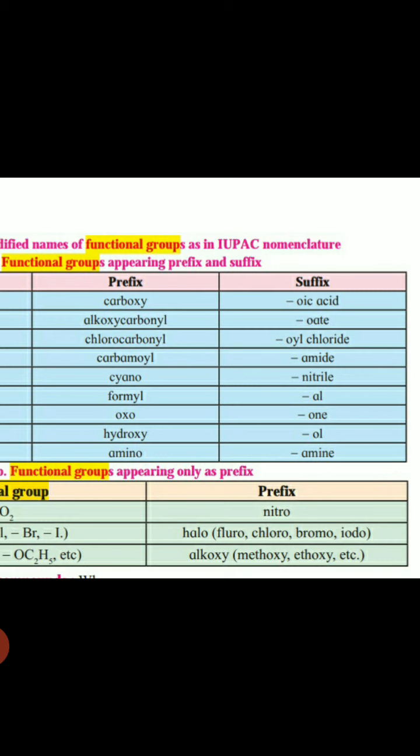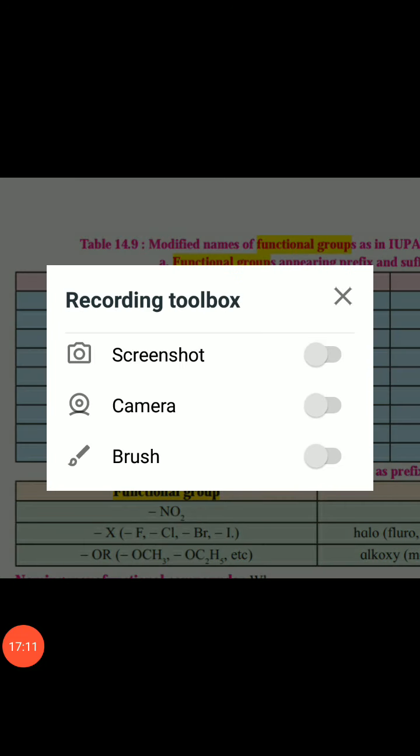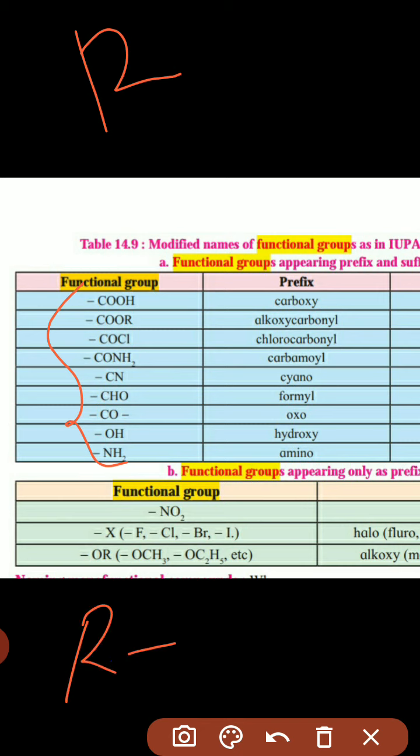Understand, student? Now there is a classification of functional groups, and it is very easy. Some functional groups contain only one R, and R' may be the same or different.